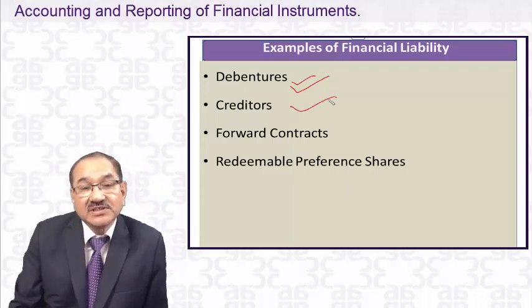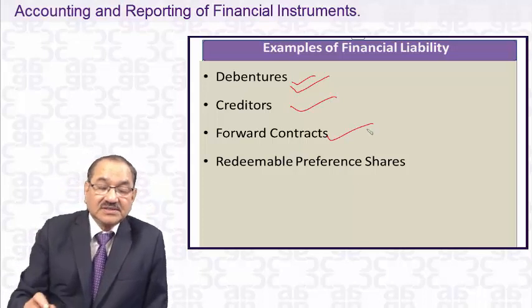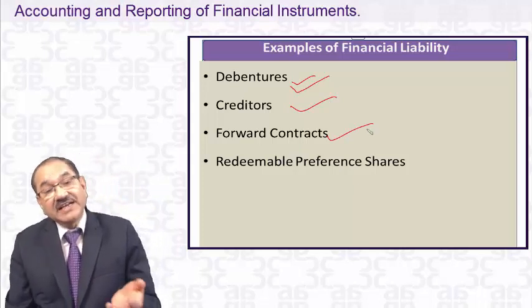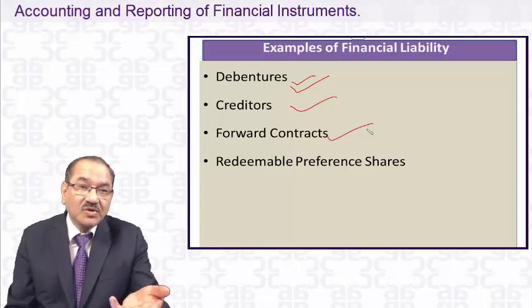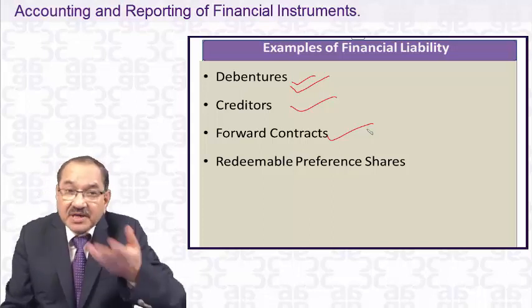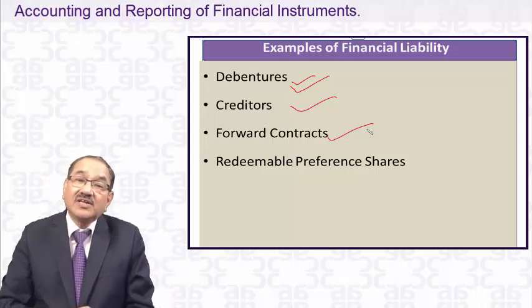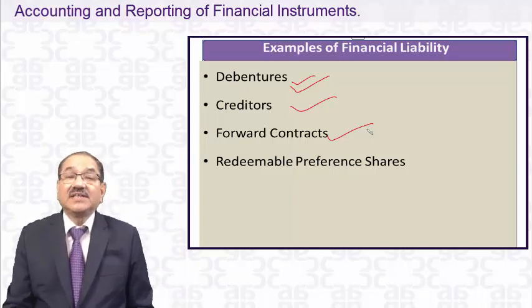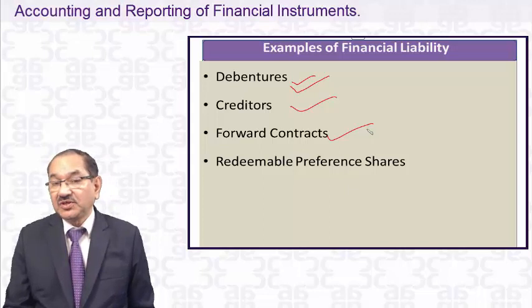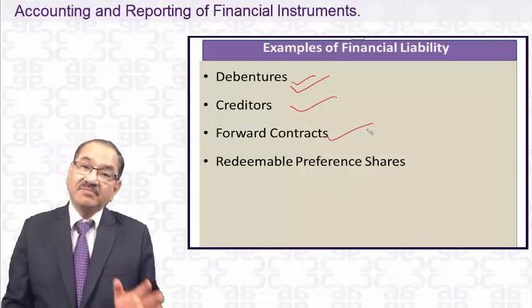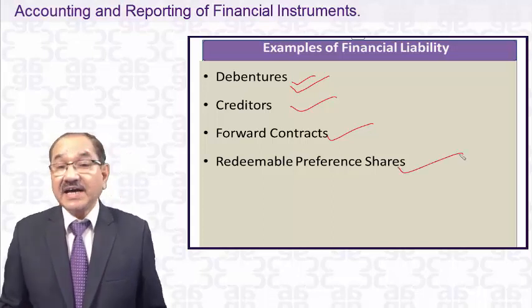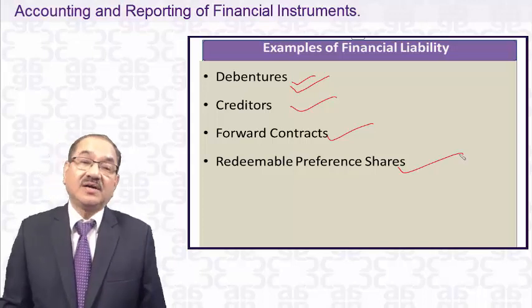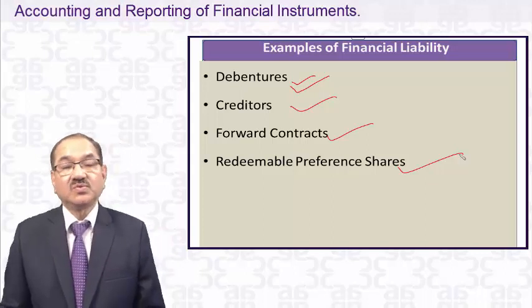Creditors, as I explained to you, are a financial liability. Forward contracts may be a financial liability or a financial asset, both. If it is unfavorable to you, it is a financial liability. If it is favorable to you, it's a financial asset. So a forward contract, which is a derivative, may be a financial liability or a financial asset. Redeemable preference shares are another area where a remarkable change is going to come due to these standards. It was earlier also in 30, 31, 32.